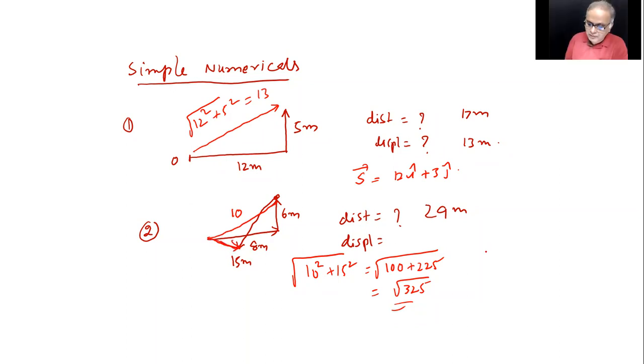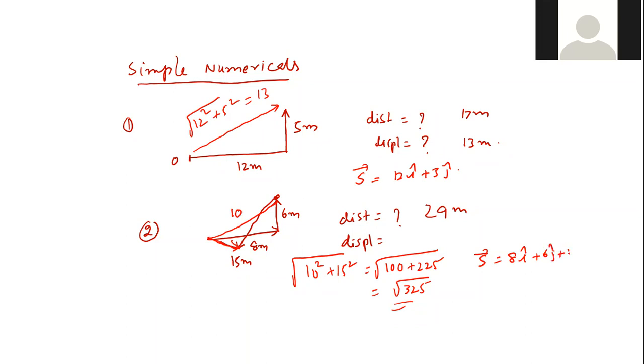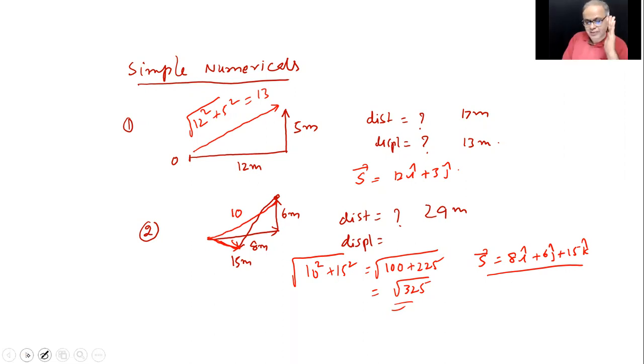Which you may also write, if you want to write in ijk form, 8i plus 6j plus 15k. So I'll continue further, children. These are some school level questions, but still I am giving them only to make the idea very clear once again.